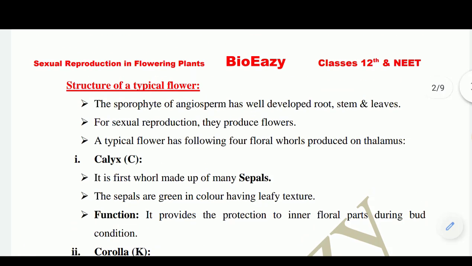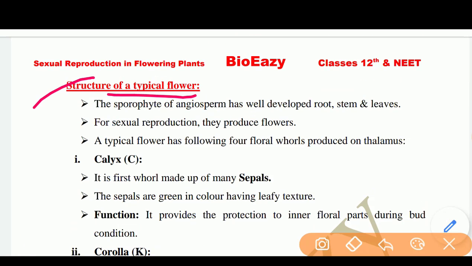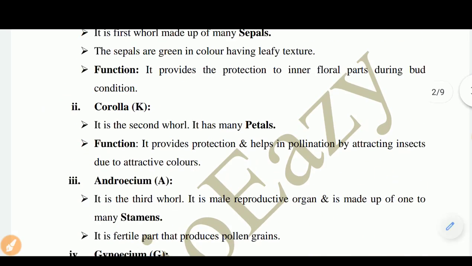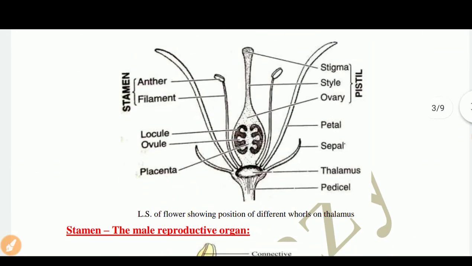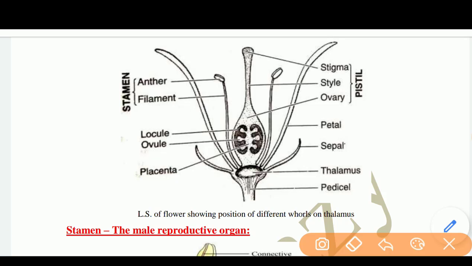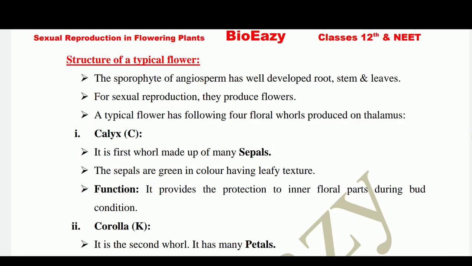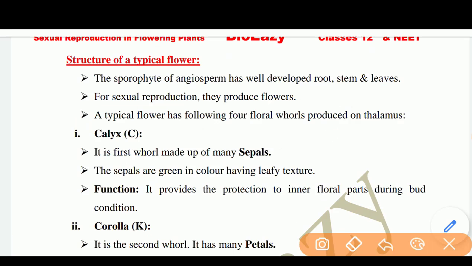Now the next heading is the structure of a typical flower. This is the picture of a flower you can see on your screen. Now in a flower, this is the pedicel and the upper swollen part is called thalamus, and on the thalamus all four whorls arise: sepals, petals, pistil and stamens. Now the sporophyte of angiosperms has well developed root, stem and leaf.